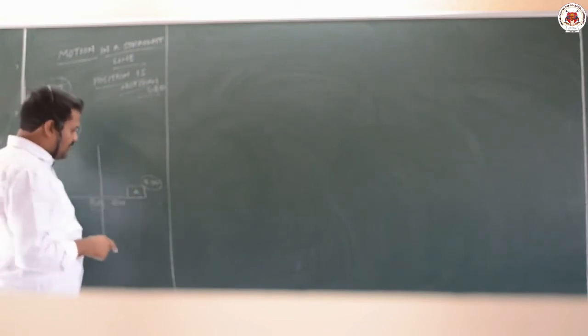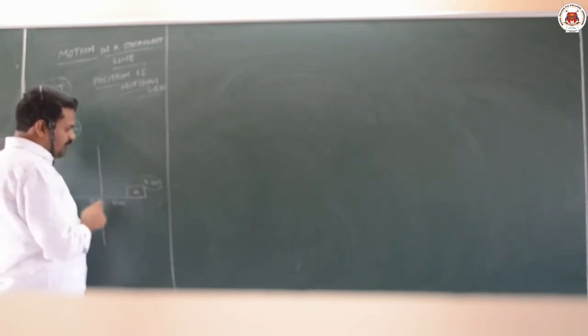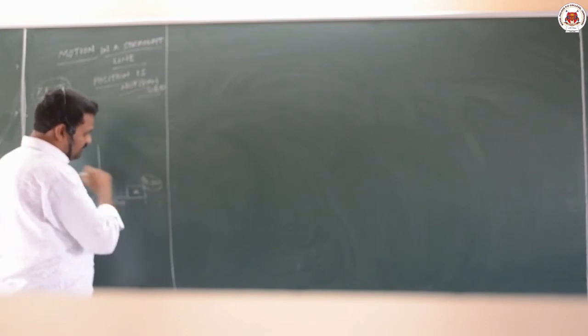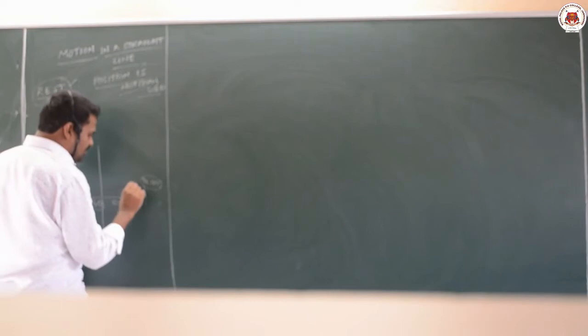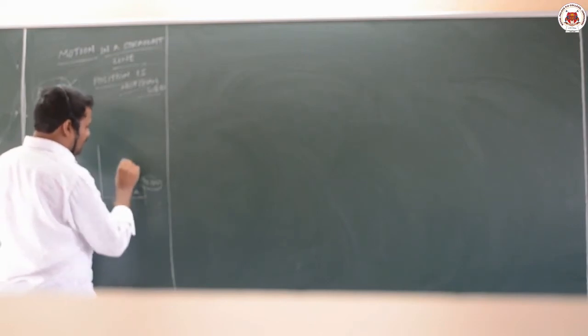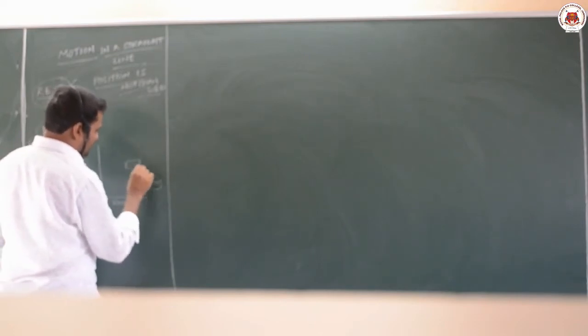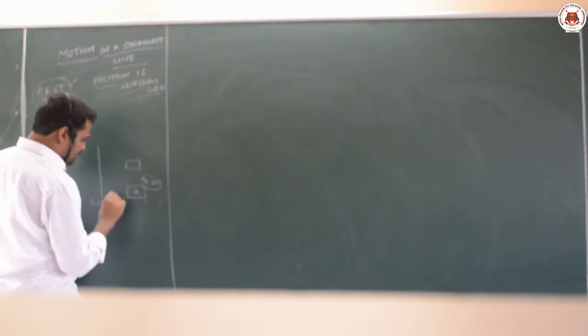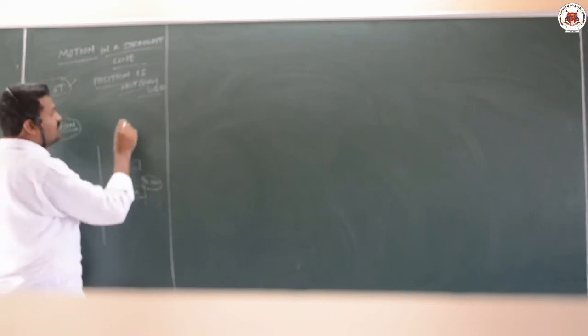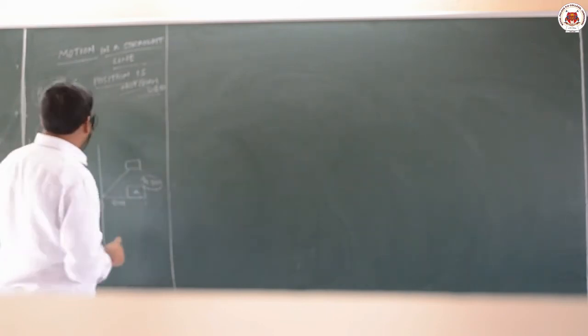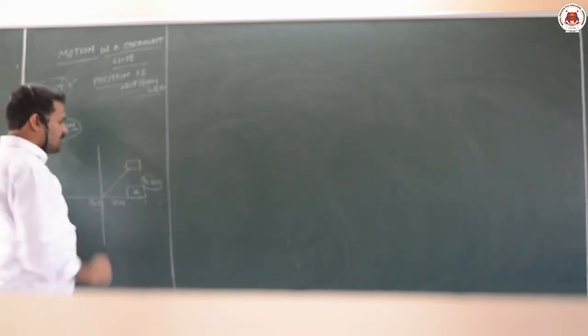If at 9 o'clock it is here, and after 10 minutes it reaches here, the position is changing with respect to time and a fixed point, so that body is in motion.